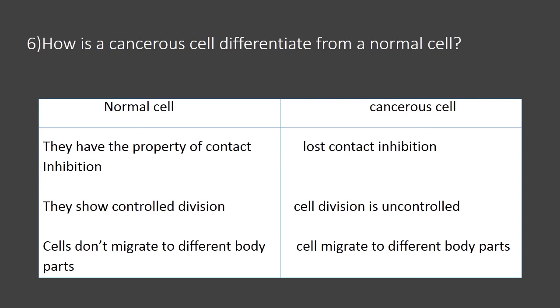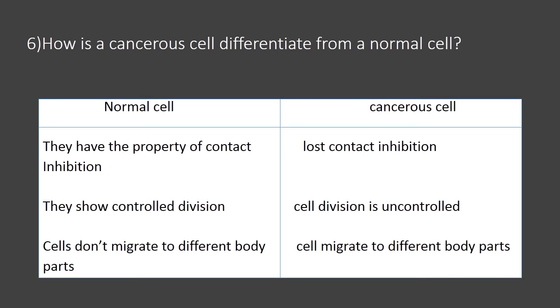But if any of our body cells turns into a cancerous cell, it does not have the property of contact inhibition. That means the cell that loses the property of contact inhibition will turn into a cancerous cell. A normal cell, because of contact inhibition, controls the growth of adjacent cells, so cell division takes place in a controlled way.